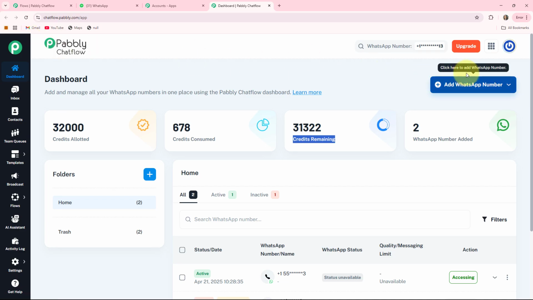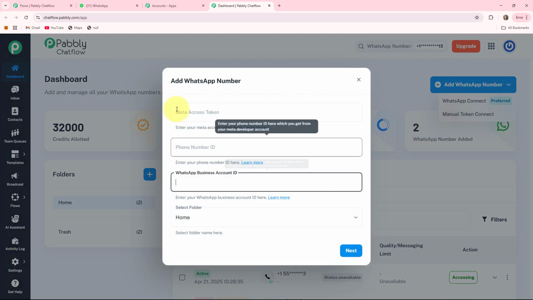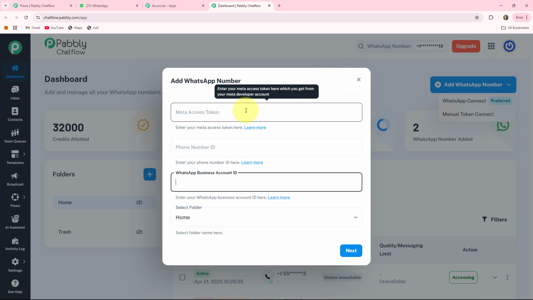If you want to know how to add your WhatsApp number to your Pabbly Chatflow account, then we have already created a separate video for it. I'll provide the link of the video in the description box. When you click on this, it will provide you 2 options, that is WhatsApp Connect and Manual Token Connect. WhatsApp Connect might involve scanning a QR code or entering the phone number and verification code. The second one is the Manual Token Connect. When you click on this, it will ask you for the Meta access token that you can generate from your Facebook